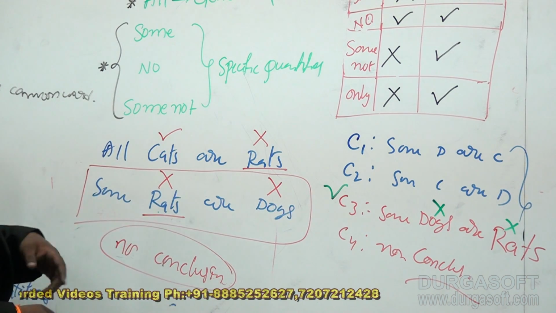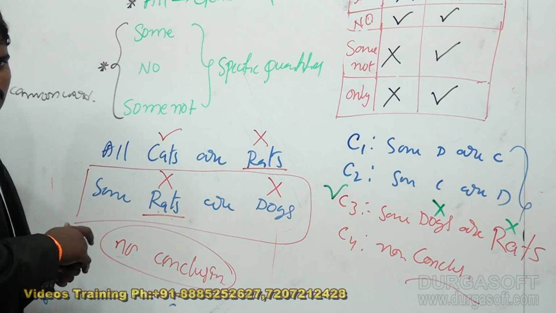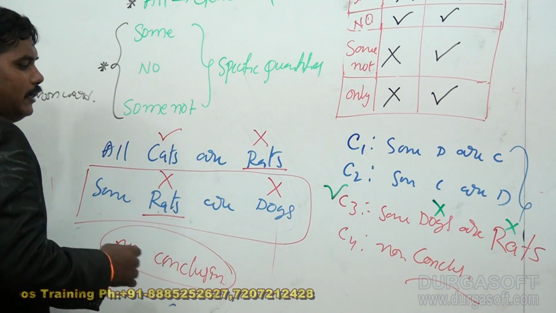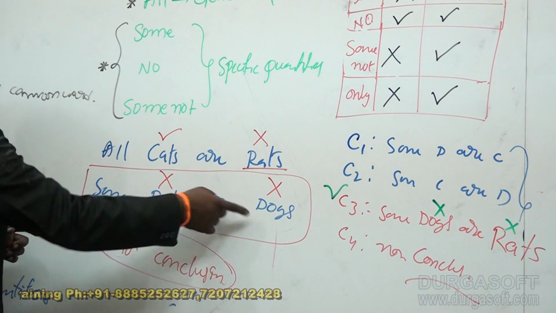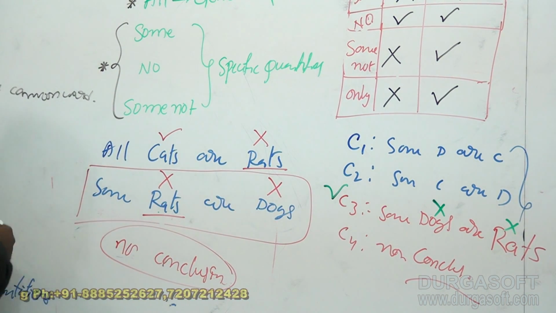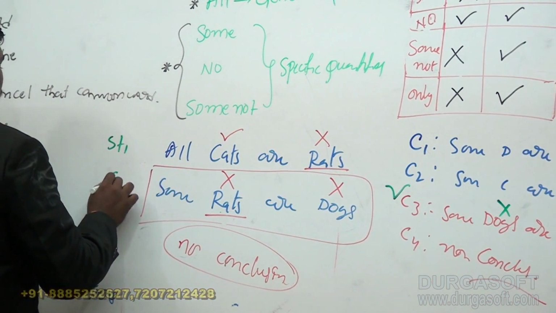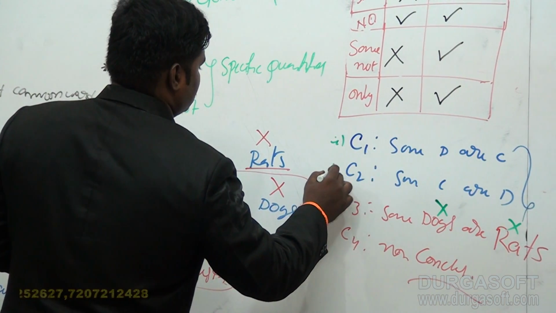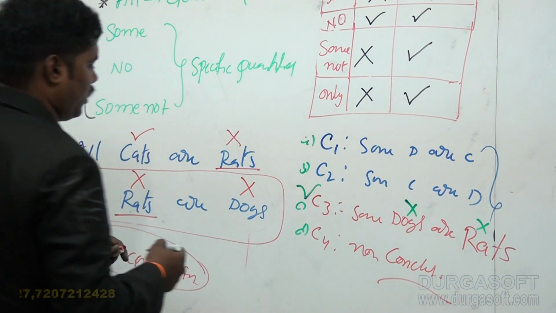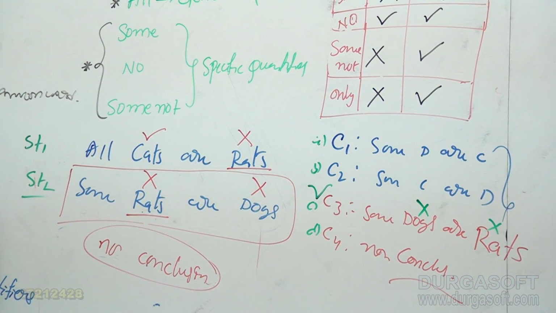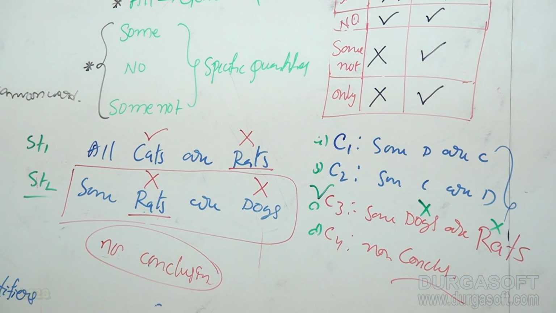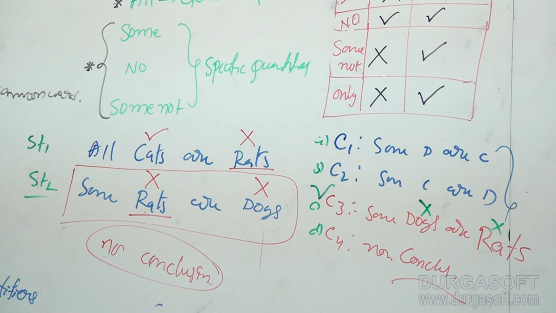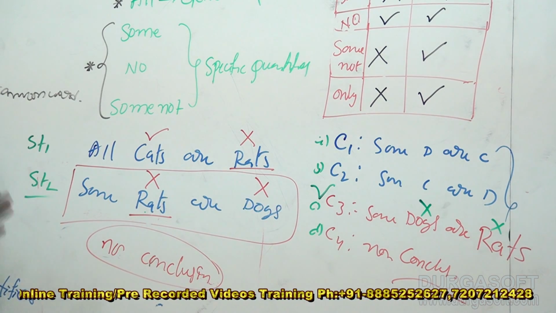Okay, sometimes he gives the same words existing in the same statement in that conclusion also. Here the dogs and rats relation existed in the same statement. In the question he gives this one. This is statement 1, statement 2, and you should prefer C1, C2, C3. This is option A, this is option B, C, D. Like that, this is the way of answering syllogisms questions.